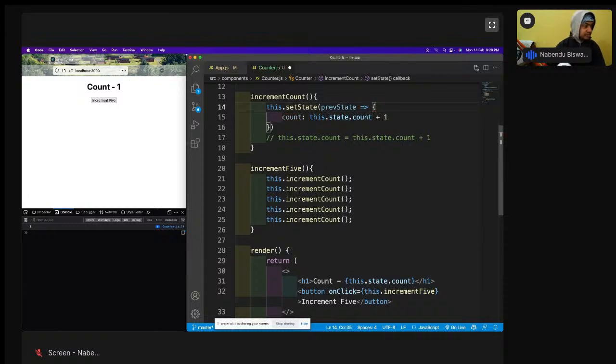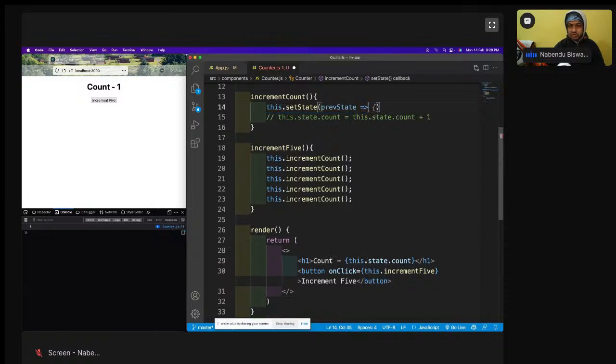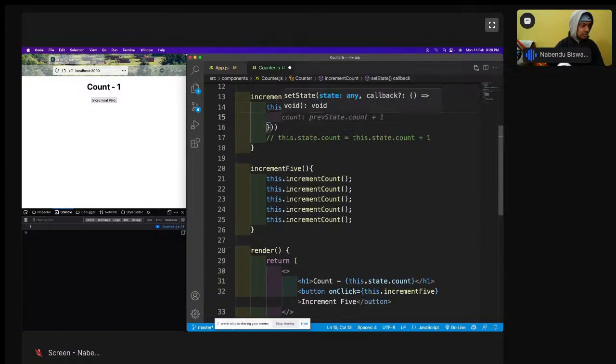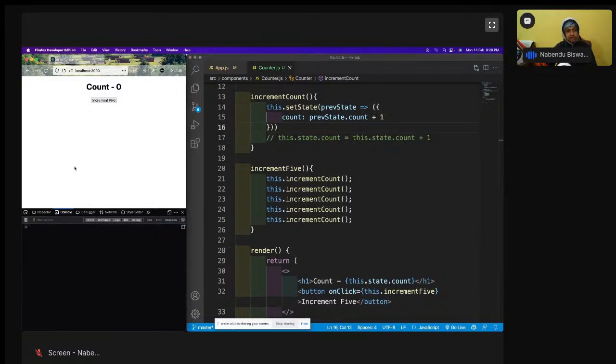So there is something like this, previous state, and inside this I will have this, and in this count will be previous state dot count plus one. Okay, previous state dot count plus one. So this is a special way in which I am passing a previous state. Based on the previous state, it will be done. So this special case will not be done every time, only when we get some issues like this.